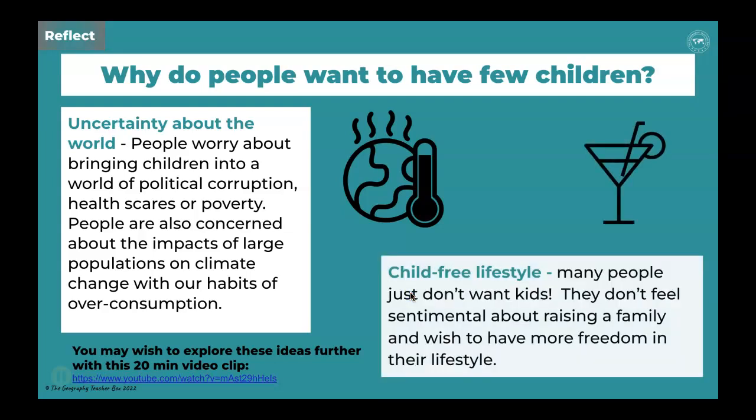Another reason why people don't want to have children is because they simply don't feel that children can fit into their lifestyle. They don't feel particularly sentimental about raising a family and instead wish to have more freedom in their lives. Now, you may wish to explore these ideas further by watching a short 20-minute clip that applies some of these ideas to China specifically.